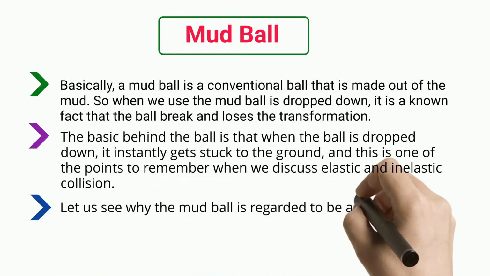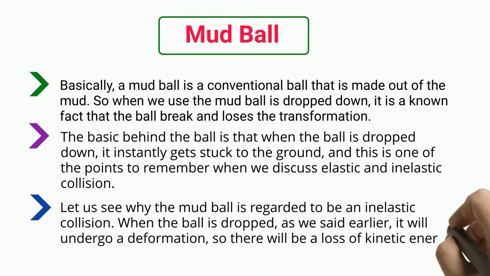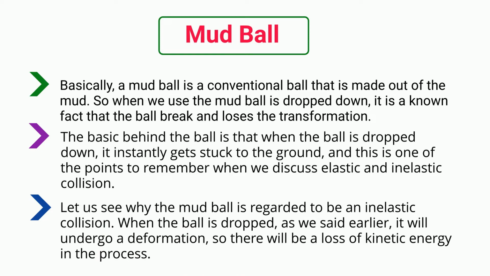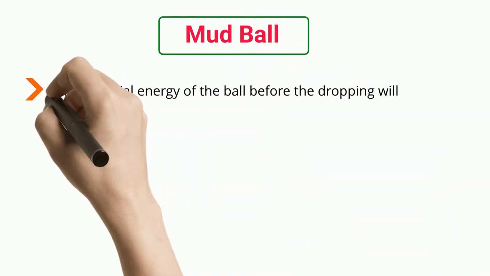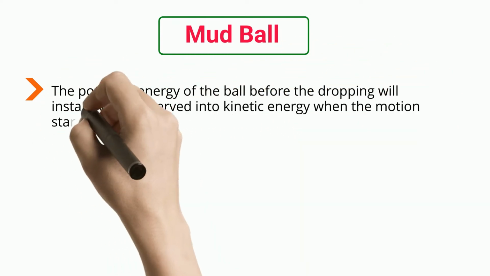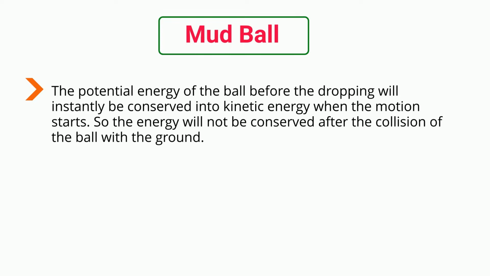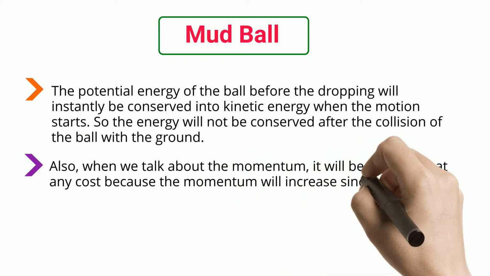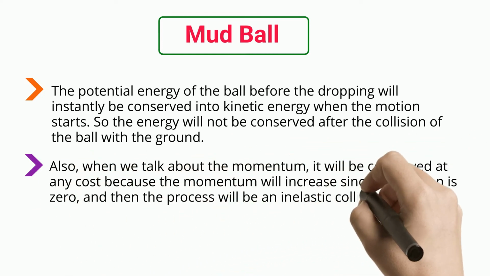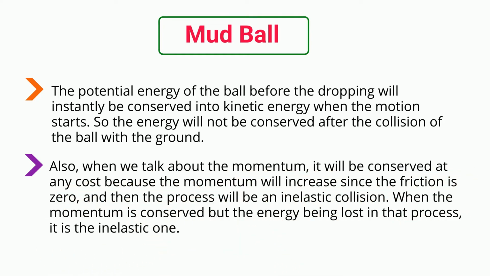Let us see why the mud ball is regarded as an inelastic collision. When the ball is dropped, as we said earlier, it will undergo a deformation, so there will be a loss of kinetic energy in the process. The potential energy of the ball before the dropping will instantly be converted into kinetic energy when the motion starts. So the energy will not be conserved after the collision of the ball with the ground. Also, when we talk about momentum, it will be conserved at any cost. When the momentum is conserved but the energy is lost in that process, it is the inelastic one.